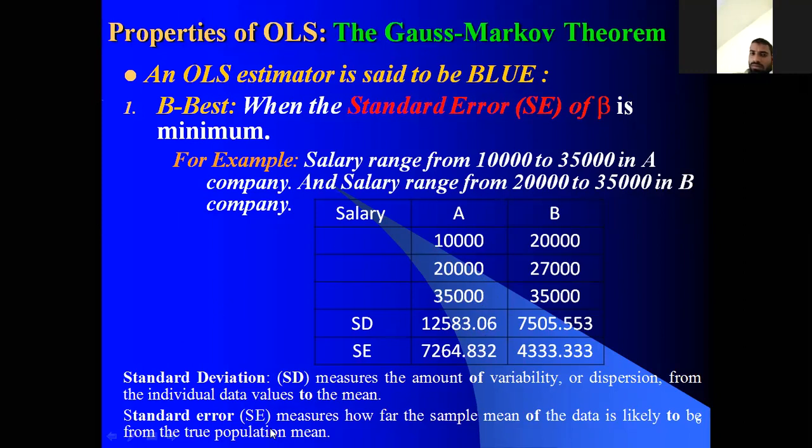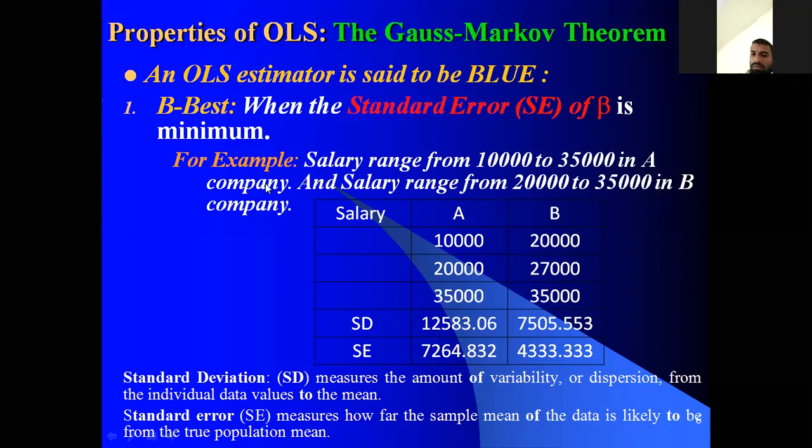Then standard error measures how far the sample mean of data is likely to be from the true population mean. For example, here see how much the sample mean is very close to the true population mean. So here, how close the sample mean is to the population mean, or how far away, nothing but the difference between the sample mean and population mean. So here we can get the standard error is very less.